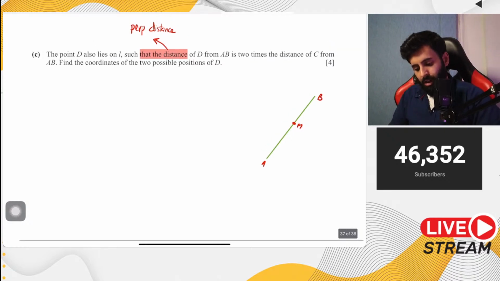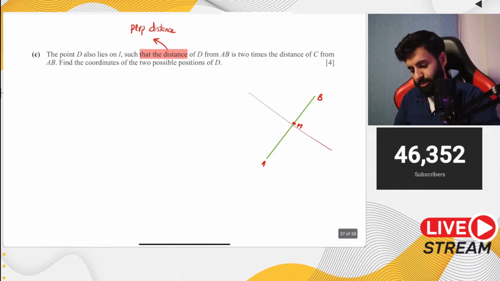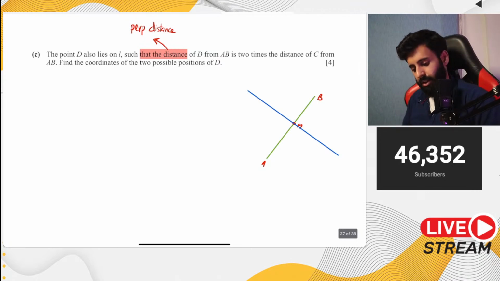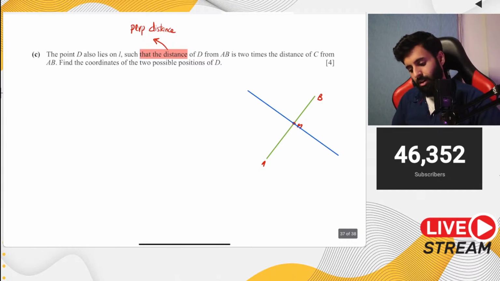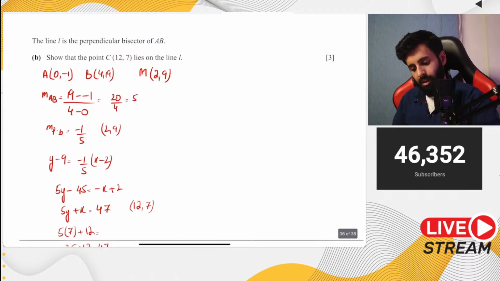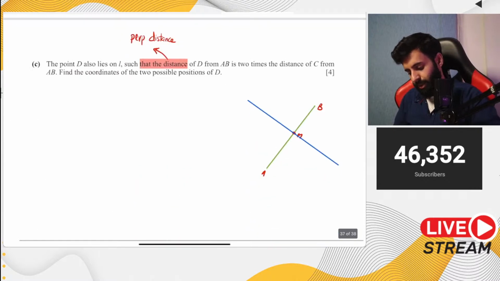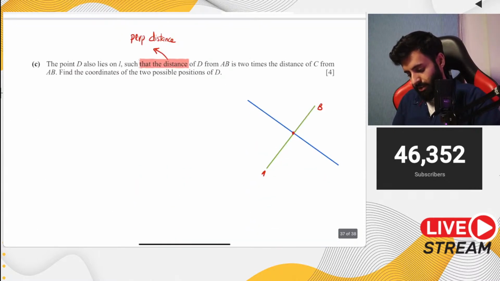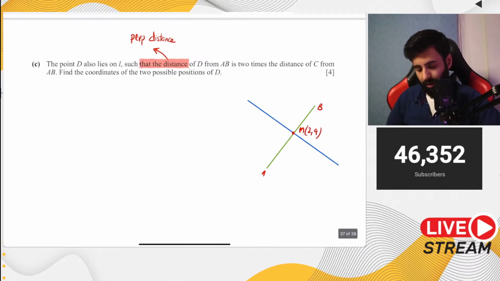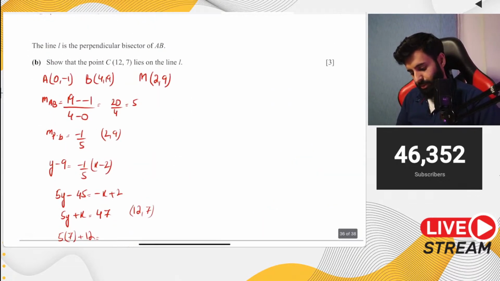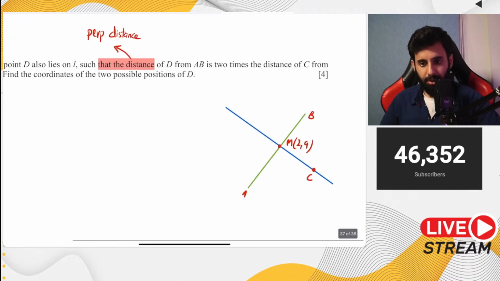Then the question says the point D lies on L. Now what's L? L is basically the perpendicular bisector of line AB. Now here's what the question says: the point D also lies on L such that the distance of D from AB is 2 times the distance of C from AB. Now C has coordinates (12, 7). Bear in mind that M has coordinates (2, 9). (12, 7) means that point C is going to be somewhere over here. This is where point C is going to be.